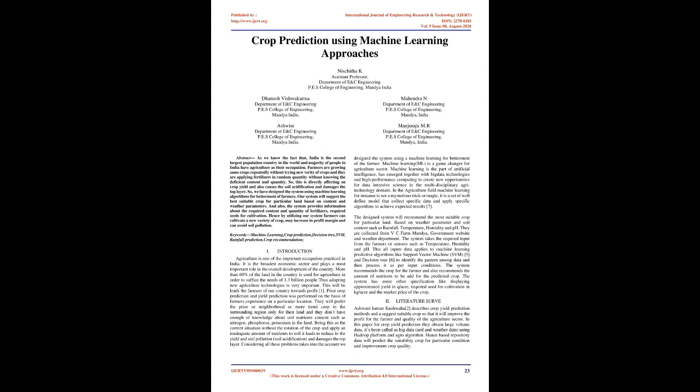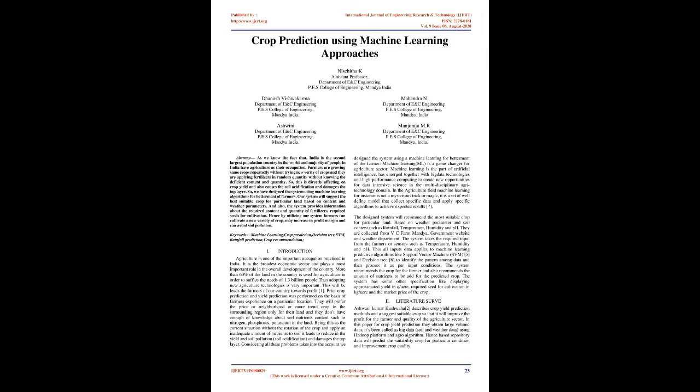Considering all these problems, we designed a system using machine learning for the betterment of the farmer. Machine learning, ML, is a game changer for the agriculture sector. Machine learning is part of artificial intelligence, and has emerged together with big data technologies and high-performance computing to create new opportunities for data-intensive science in the multidisciplinary agri-technology domain. In the agriculture field, machine learning is not a mysterious trick or magic. It is a set of well-defined models that collect specific data and apply specific algorithms to achieve expected results.